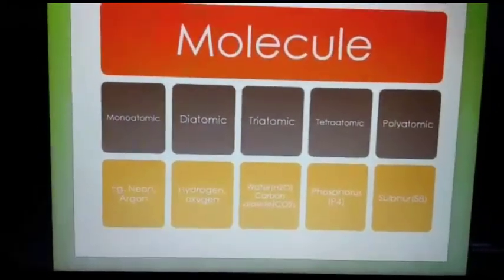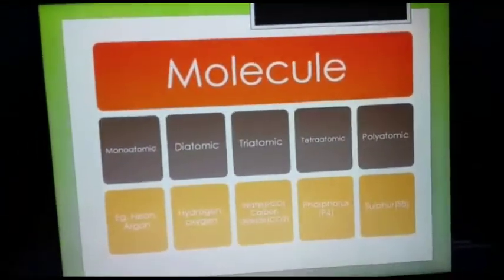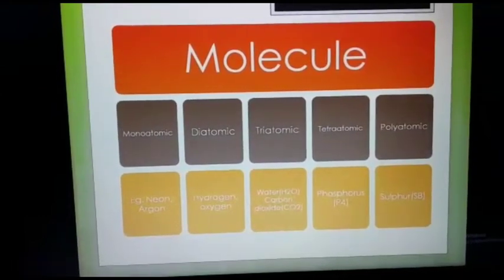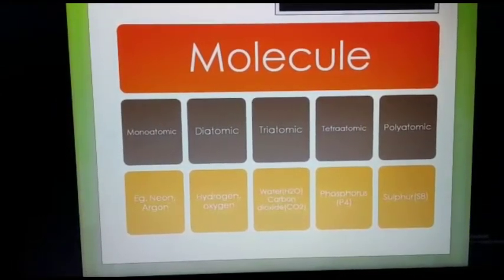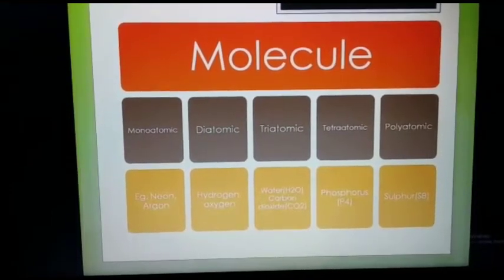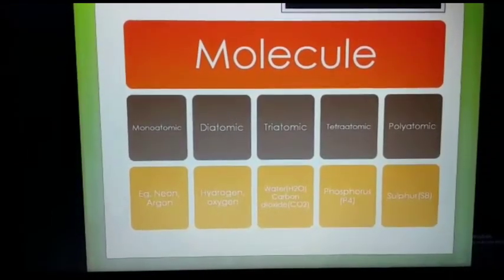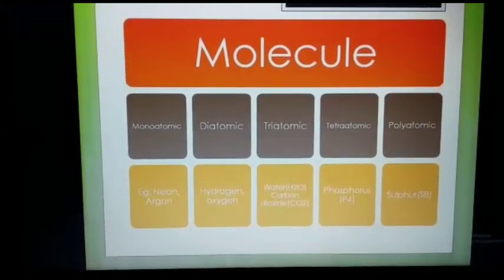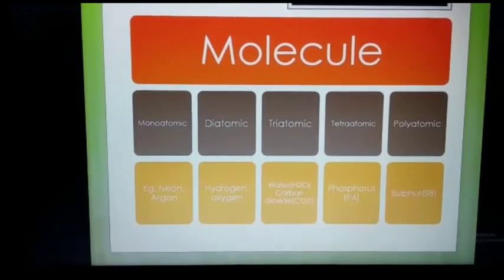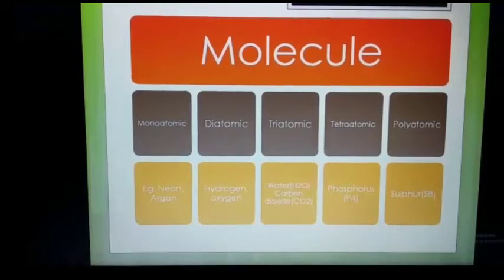A molecule can be monoatomic, diatomic, triatomic, tetraatomic, and polyatomic. Now, what is monoatomic? When a molecule has only one atom, it is called a monoatomic molecule. Examples are neon and argon. A molecule that has two atoms is called a diatomic molecule. Examples are hydrogen, H2, and oxygen, O2.